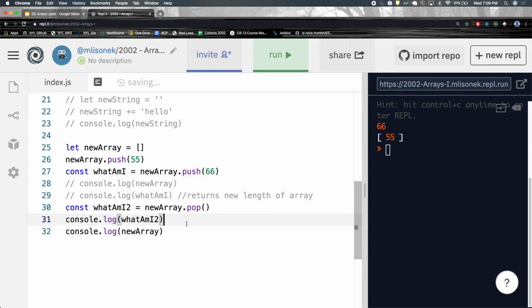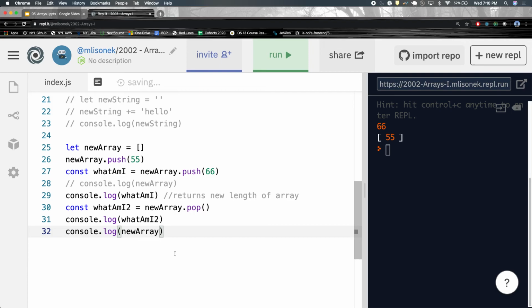So, any questions on this? I think I have the same question. I do understand what you're saying, but why is it automatically returning the length of the array and not the 66, index wise?